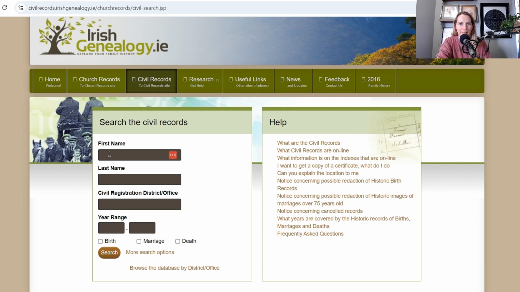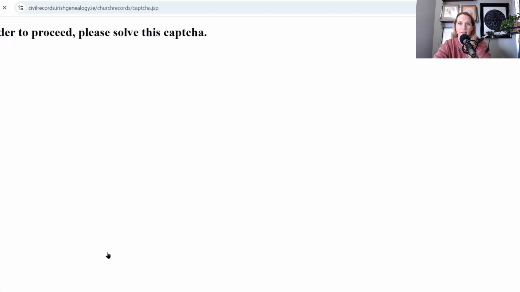So with that, let's just give this a try. Chris's grandfather or great-grandfather was William Doherty. Doherty seems like a name that could be spelled lots of different ways. So we're going to put William in here, and you could just spell it the way that you think it is, or maybe you're not sure if there's an A-U-G-H, so you could put a D, star, and then T-Y. Okay, let's just try that. We're going to look for a birth and then search.